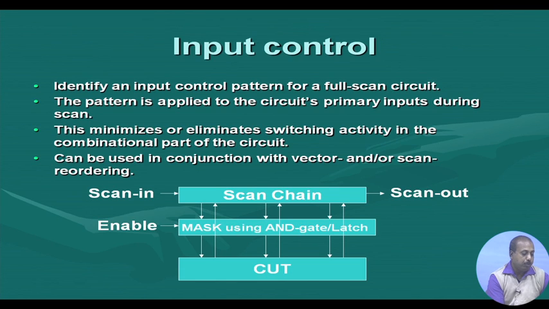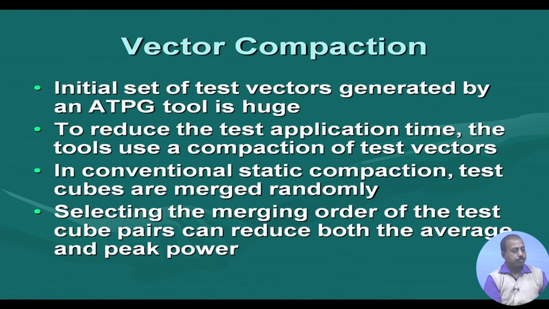And these outputs are of course directly going to the scan chain. So, when we put this in capture mode, then this will be captured into the scan chain, so that is not masked off definitely. Also, we can use this in conjunction with vector and or scan chain reordering, the scan cell reordering technique, so that it does not go opposite to that, and does not cause any harm to it.